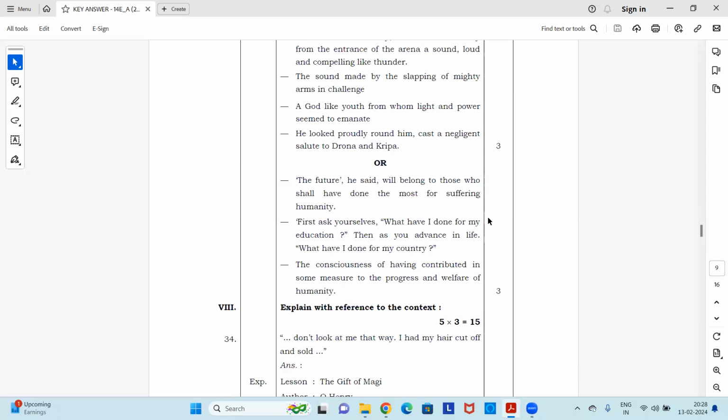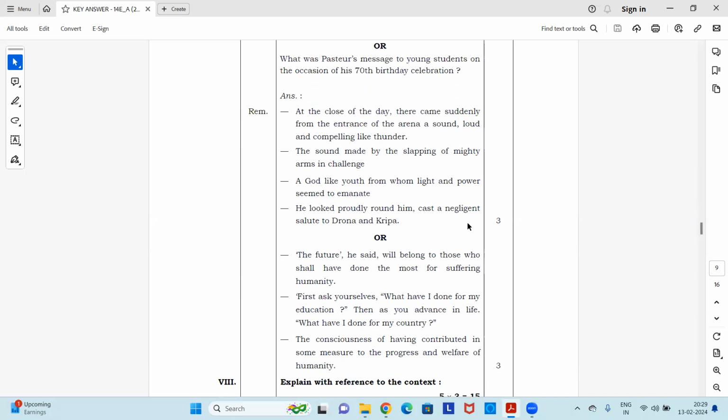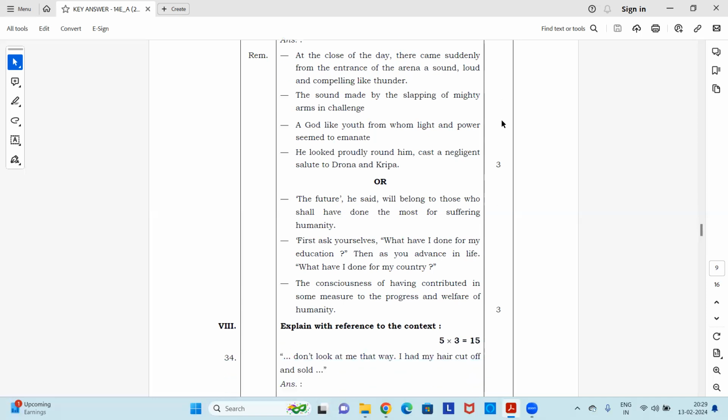The future, he said, will belong to those who shall have done the most for suffering humanity. First, ask yourselves, what have I done for my education? Then, as you advance in life, what have I done for my country? The consciousness of having contributed in some measure to the progress and welfare of humanity. Okay, so these three points will give you an answer for this question: what was the pastor's message to young students on the occasion of his 70th birthday celebration?